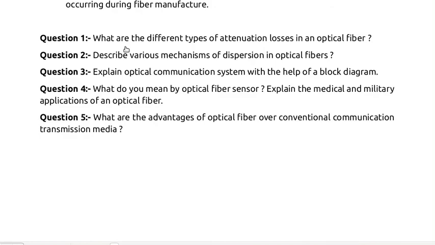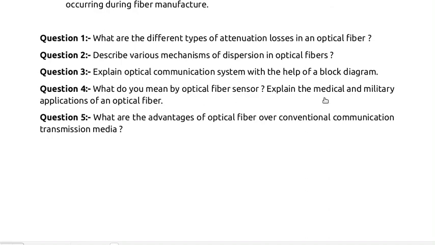The first question is, what are the different types of attenuation losses in an optical fiber? The second question is, describe various mechanisms of dispersion in optical fiber. We have discussed these two questions. The third question is, explain an optical communication system with the help of a block diagram. The fourth question is, what do you mean by an optical fiber sensor?